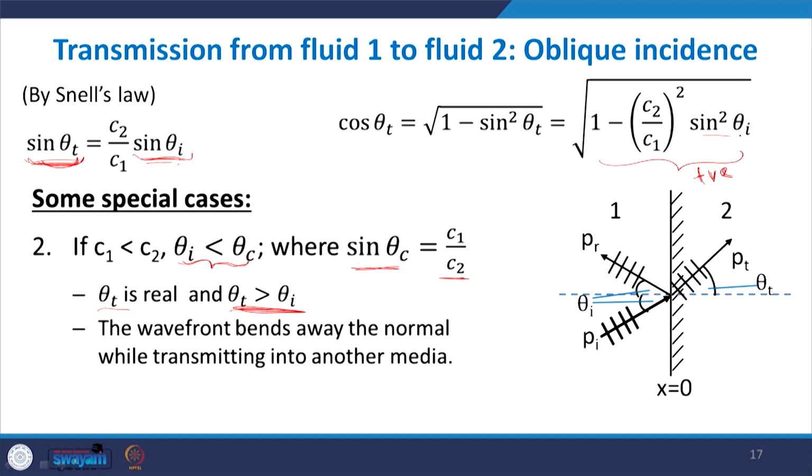But theta I is smaller than theta c, so initially if we multiply with sin theta c we get one value, and now if we multiply with something smaller, the overall thing will be less than 1. So the under root term will always be positive, theta t will be real and the wavefront will bend away from the normal.